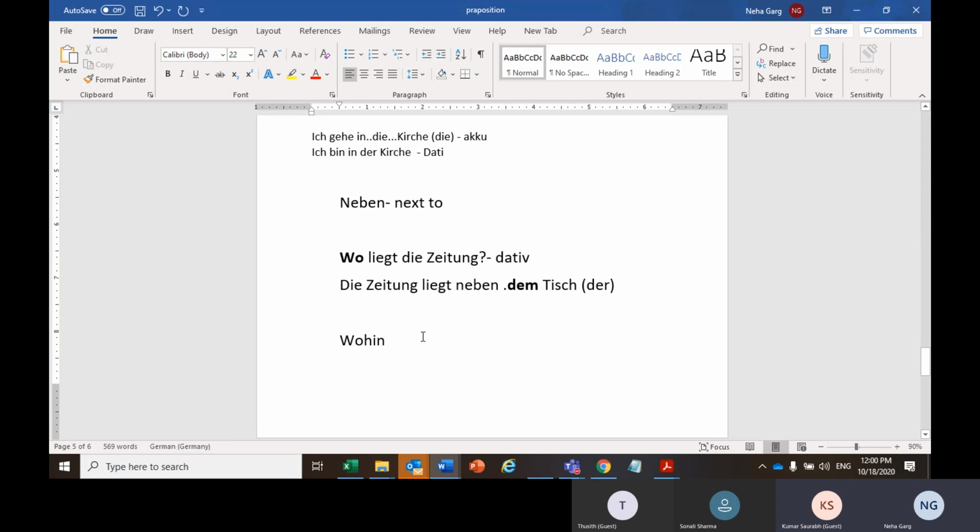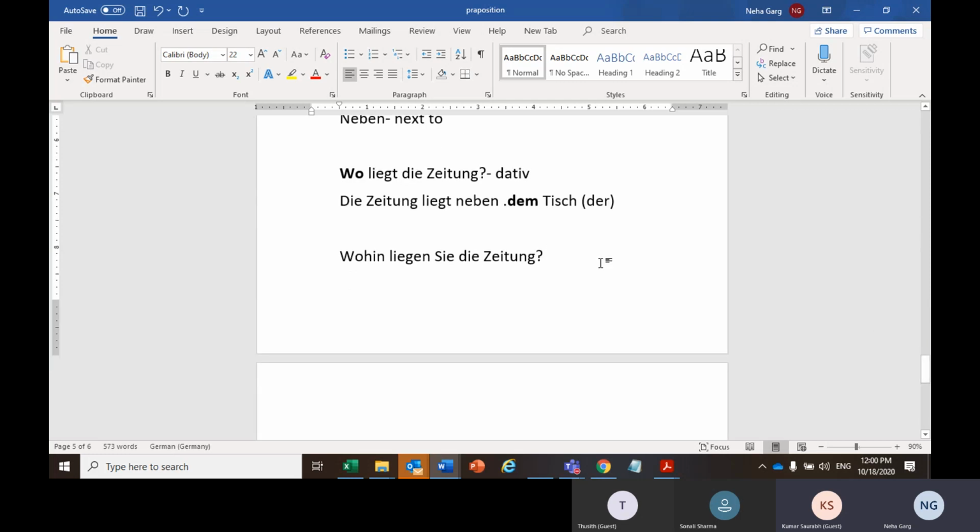Aber wohin legen Sie die Zeitung? Now, if I'm asking, where are you putting or where are you placing the newspaper? So, is it an accusative case or dative case? It's an accusative case because this is a wohin.